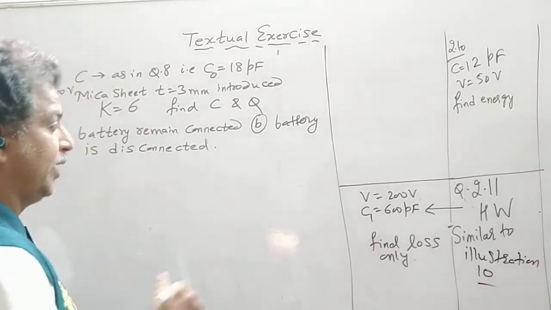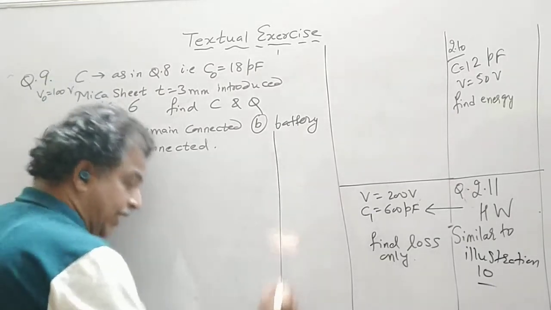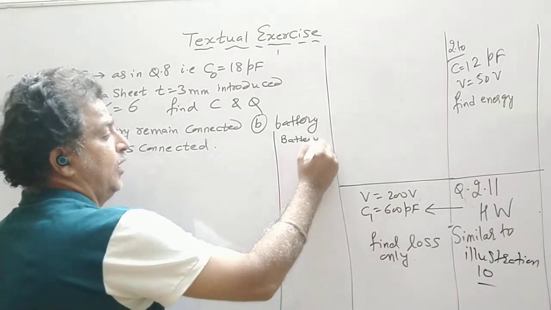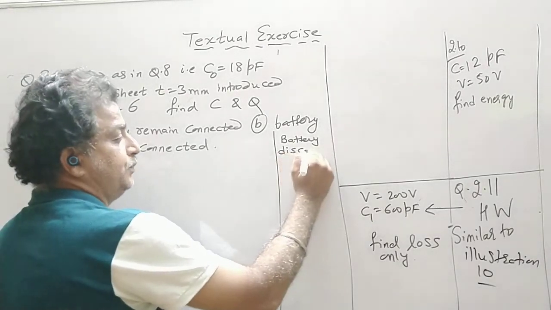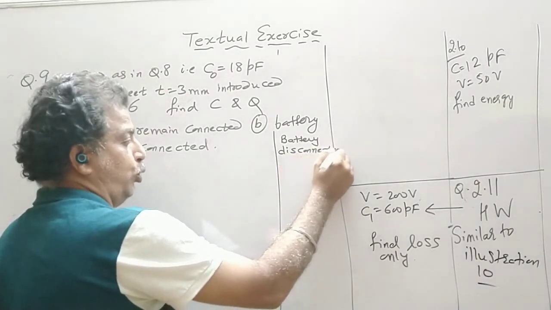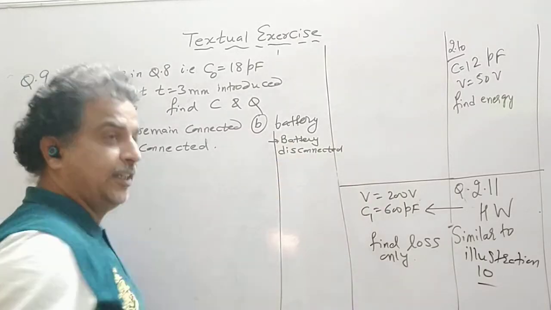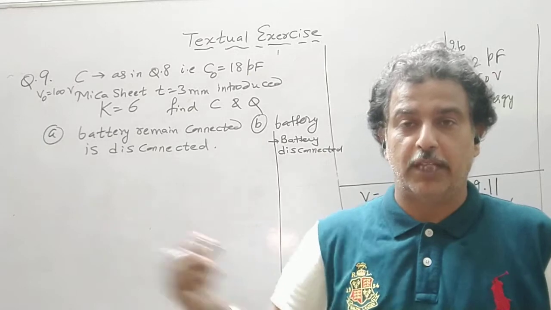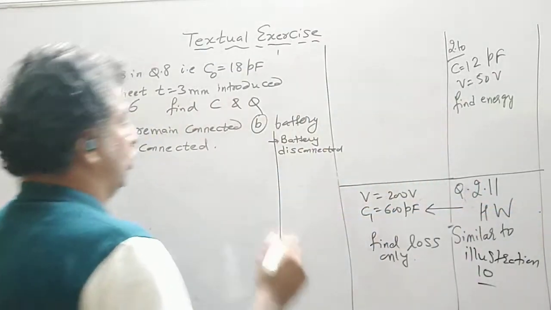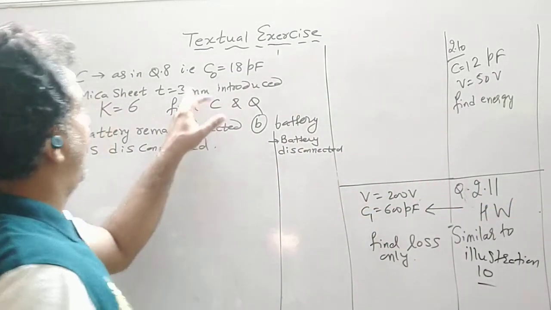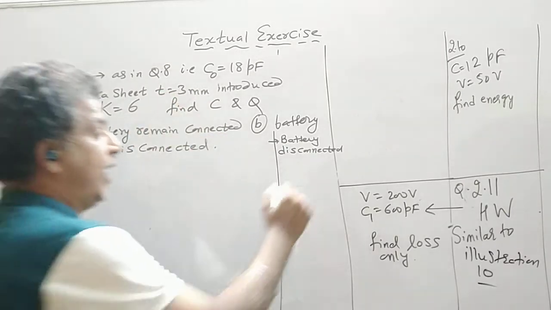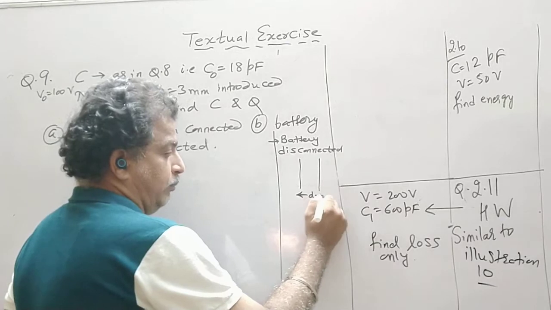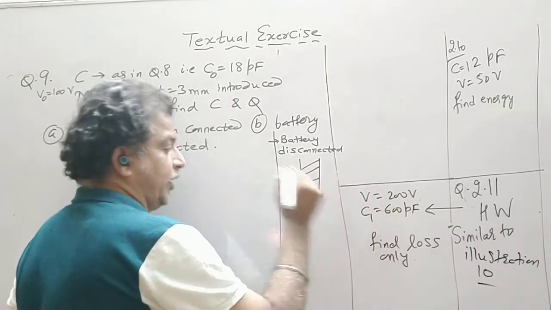So if you remember, when the battery was disconnected, we have proved this in the theory, effect of dielectric on a capacitor. So you can refer to that theory also. You have to remember that when the dielectric is introduced, the entire space should be filled up with a dielectric.